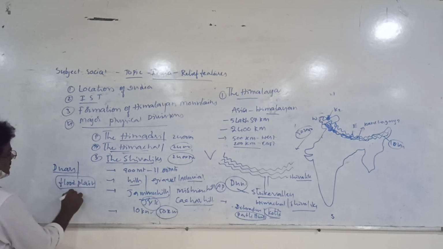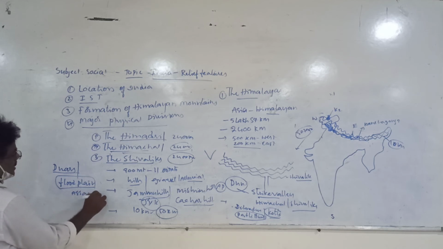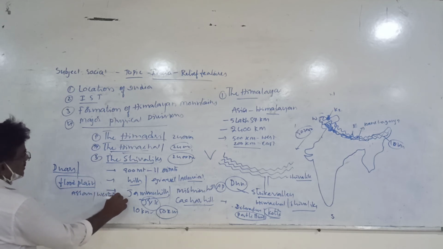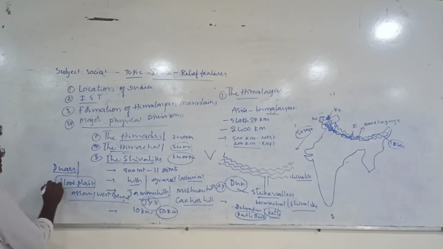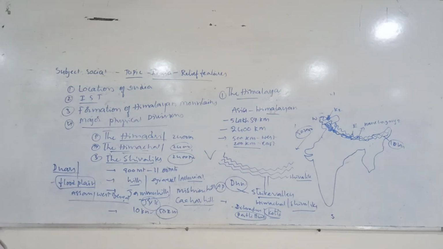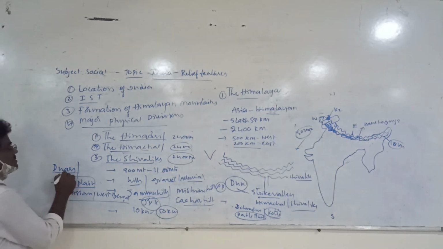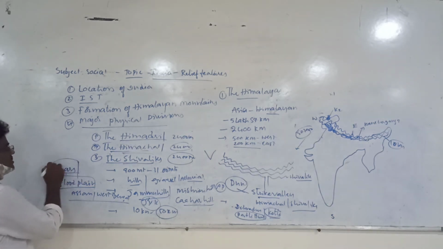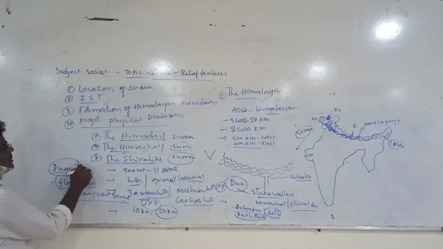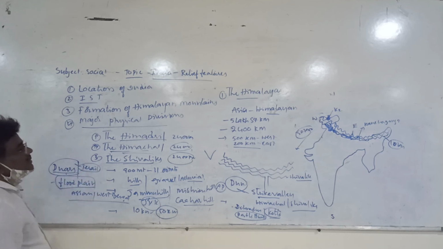Floodplains can be seen particularly in Assam and the northern part of West Bengal. Some floodplains are there, plains which are formed by rivers. That's why we call them Duars, spelled D-U-A-R-S. These Duars are called Terai in northern India.